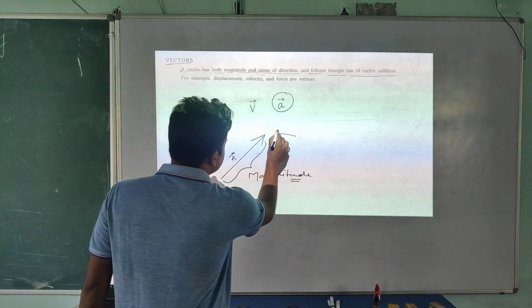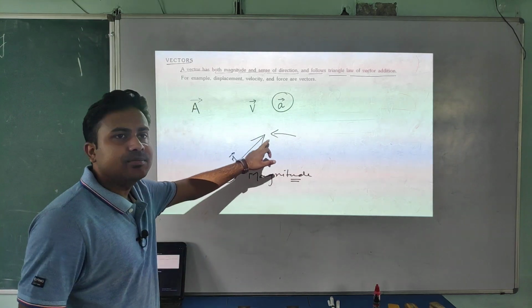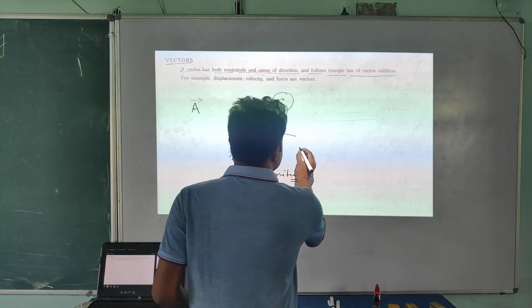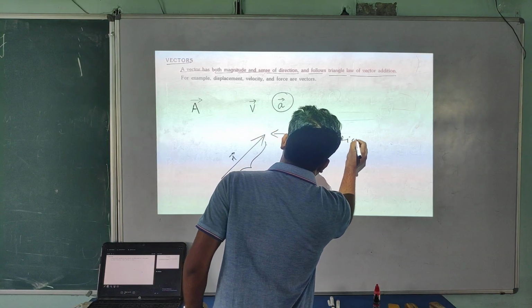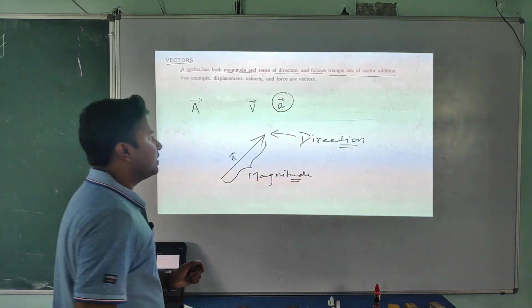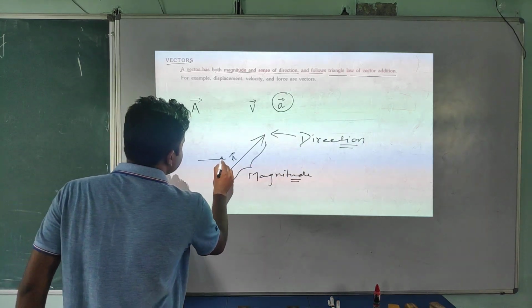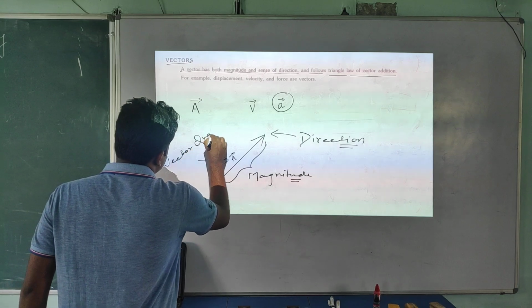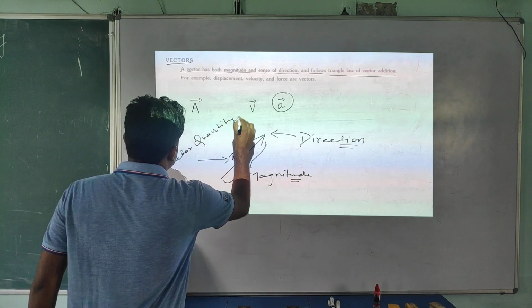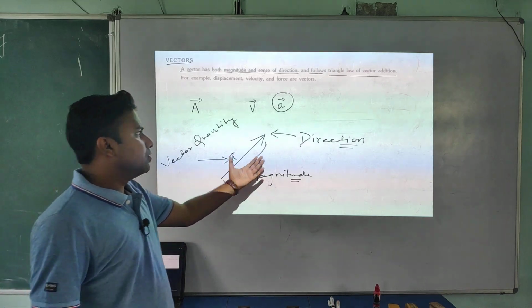And the head of this arrow denotes the direction of the vector. Here A is what? It's a vector quantity. Okay, and this is the notation.